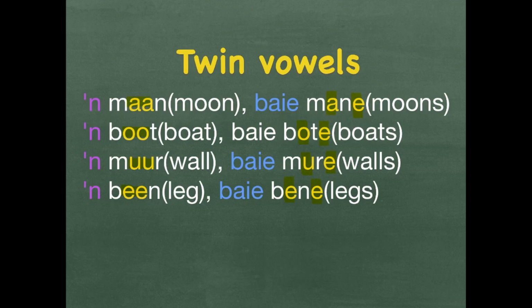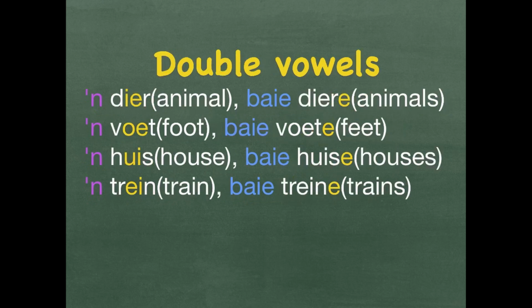However, they must end on one consonant and not two consonants, as words ending with two consonants have different rules when put in plural. Double vowels: a word that has two vowels in the middle that are not the same. Remember, in sounds, the IE gives you an E sound.